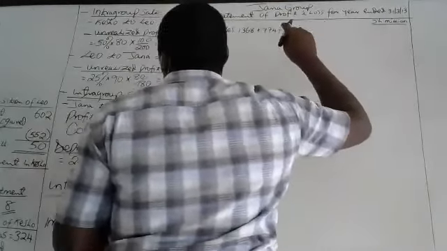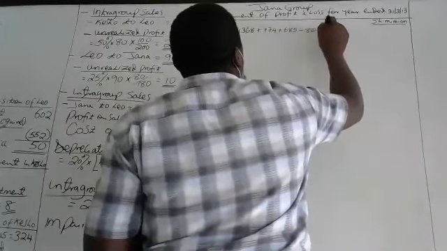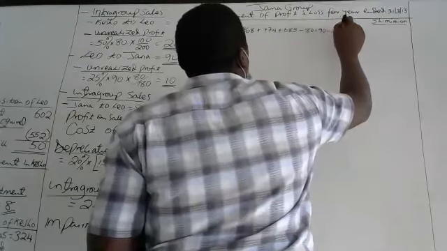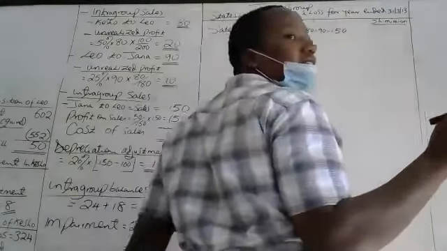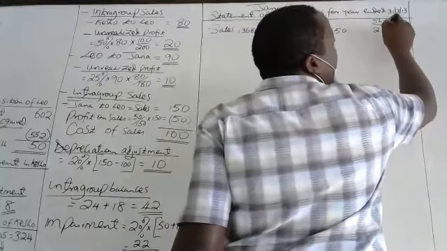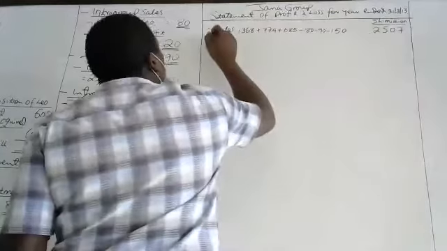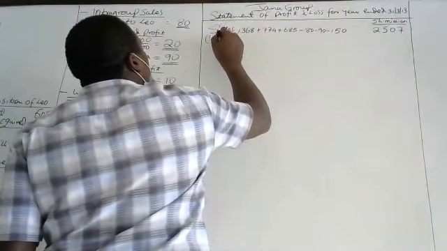Minus intra-group sales 80, minus 90, minus 150, is it? You get what? 2507. Then we go to cost of sales.